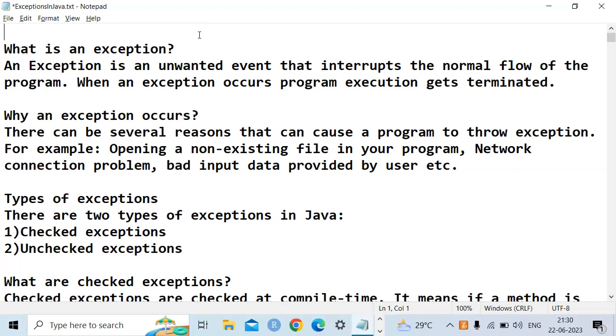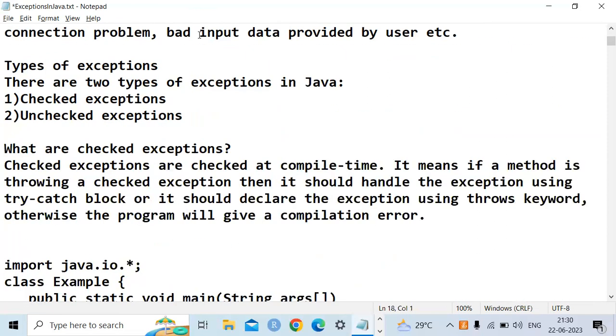What are the different types of exceptions? There are basically two types: checked exceptions and unchecked exceptions. So what are checked exceptions? The exceptions which arise at compile time. When you write a program, generally there are two types of errors, compile time errors and runtime errors. A compile time error is nothing but an error that occurs while compiling the program.